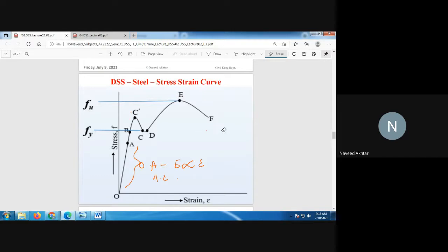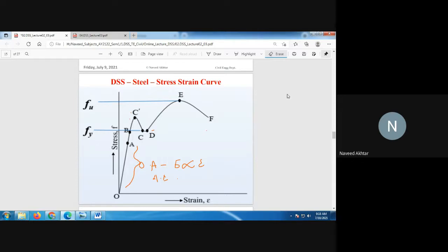Then from C dash to C, with further increase in load, the stress is reducing and strain is increasing, and there is elongation. Then from C to D, there is a straight line, and here in C to D the stress is not increasing, the strain is increasing with this force. But after point D, you can see the stress is also increasing with strain.